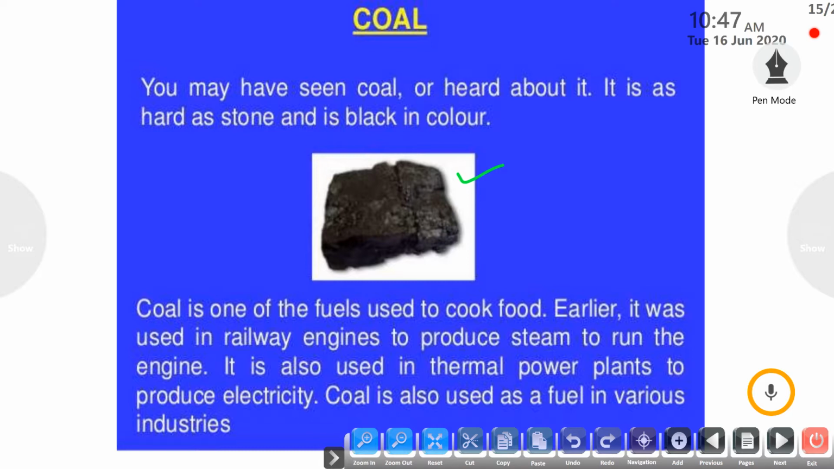Coal, you know that it is one of the basic fuels that we used to cook food at earlier times in our homes. Earlier it was also used in the railway engines to produce the steam which provides the energy to run the railway engines, and it is also used in thermal power plants to produce electricity or in power generation. So coal is used as fuel in various industries and in our daily life. So it is a very important resource.